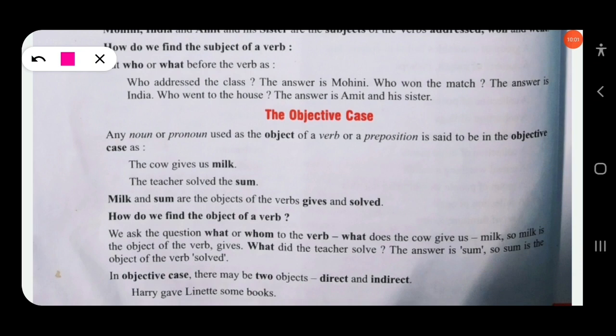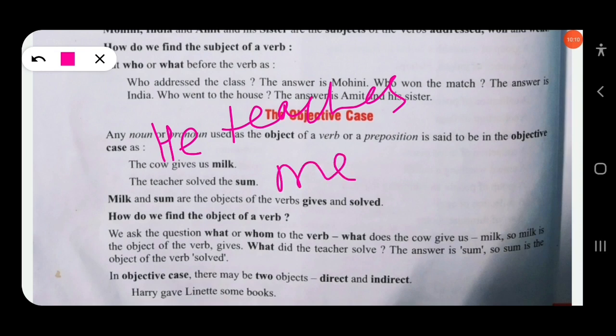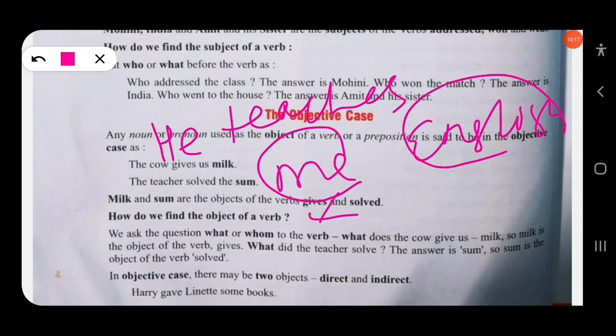There are 2 types of object: direct object and indirect object. Take an example here. He teaches me English. There are 2 objects, me and also English. Here me is a living being, and English is non-living.